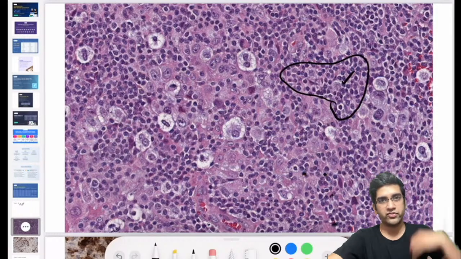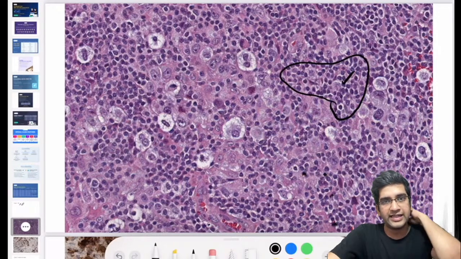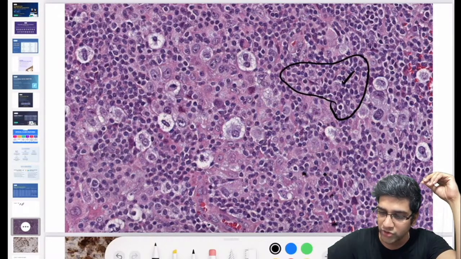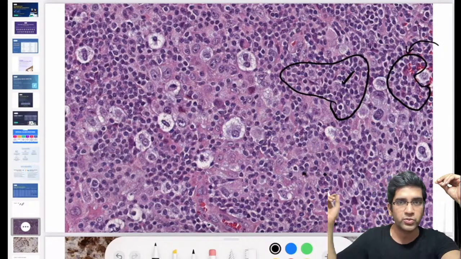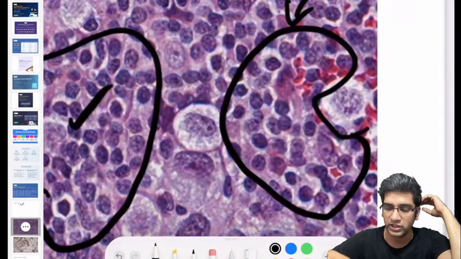There's a normal component of a lymph node. Comment on whatever comes to your mind. What are these? I'll highlight every important piece of the diagnostic clue here. That's the first thing I highlighted. The second thing I want you to concentrate on is this group of cells. Please look at the color. The color will help me arrive at a diagnosis. What do you think they are? If you want, I'll zoom in a little bit.